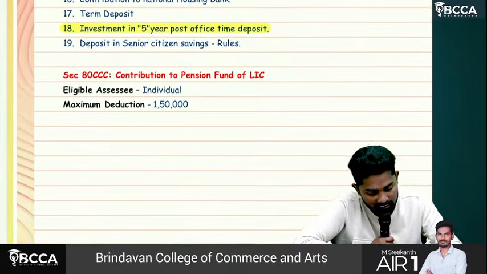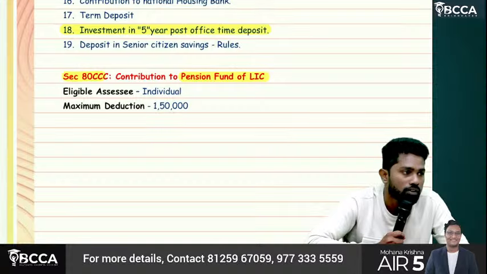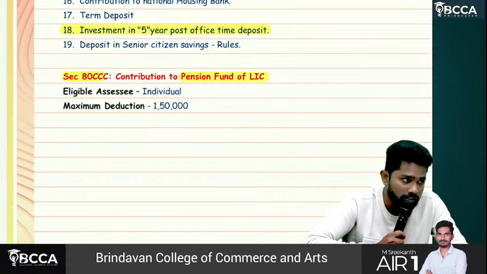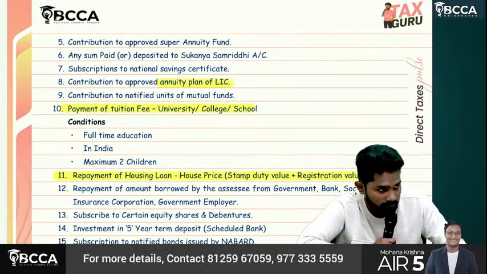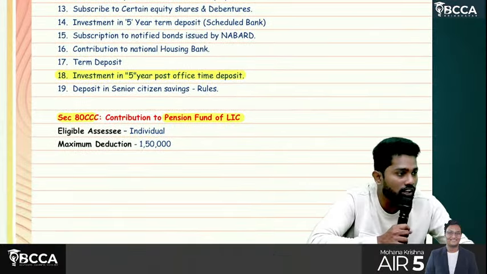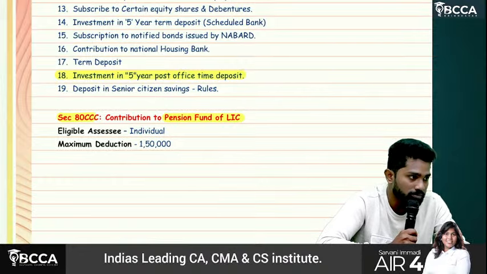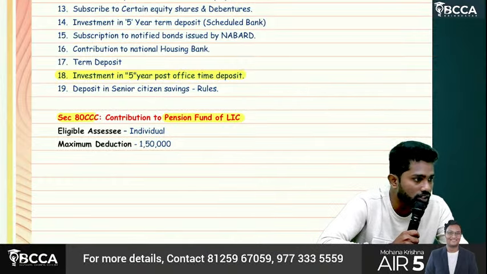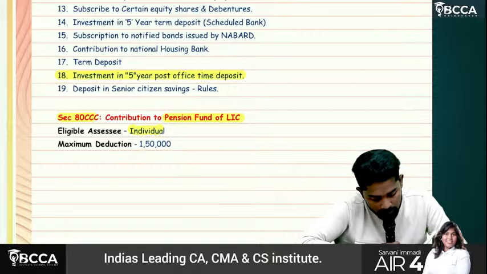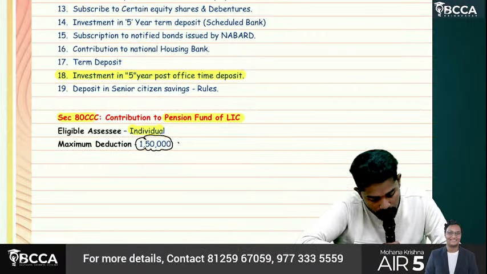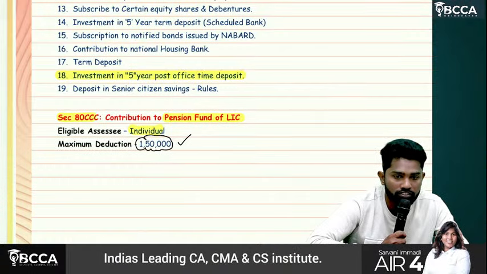Then 80CCC. Contribution to pension fund of LIC. Sir, here also LIC is there, right? Here, annuity plan of LIC. Here, pension fund of LIC. Contribution to pension fund of LIC, 80CCC, is only for individuals, not for HUF. 80C is for both individual and HUF, whereas 80CCC is only for individual. The maximum deduction available is how much? 1,50,000.